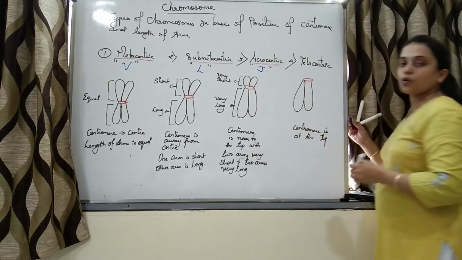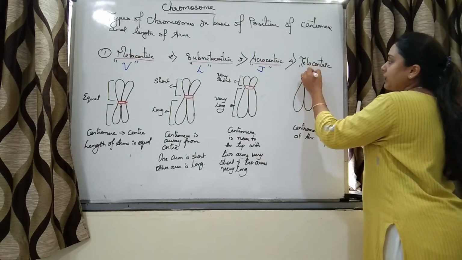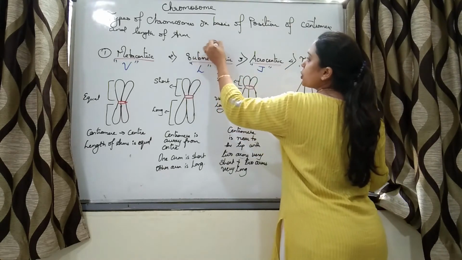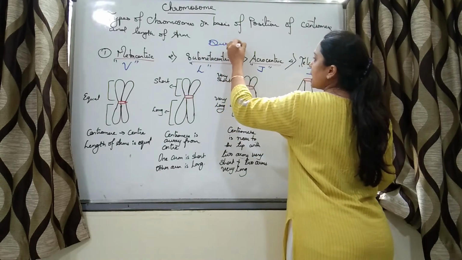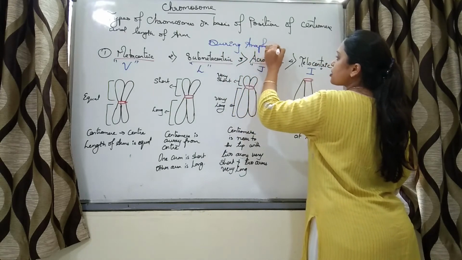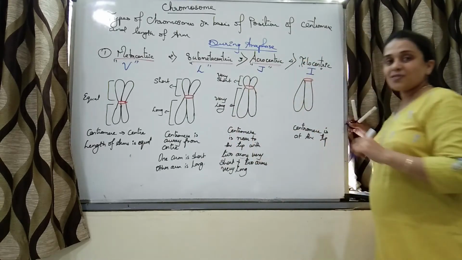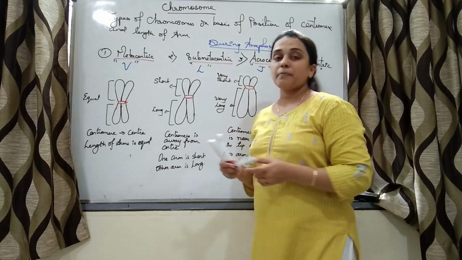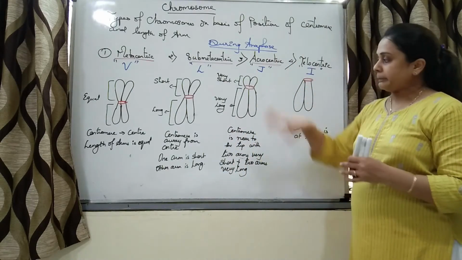Acrocentric will show J shape and telocentric will show I shape during anaphase. Now how are these shapes being seen? This we will study when we study the mitotic division and precisely anaphase.